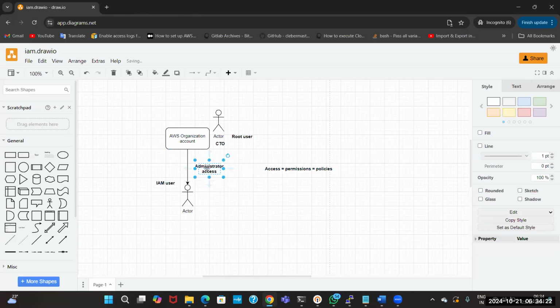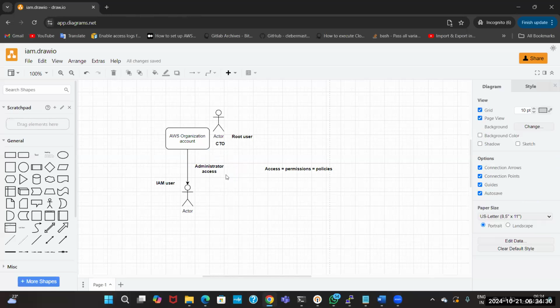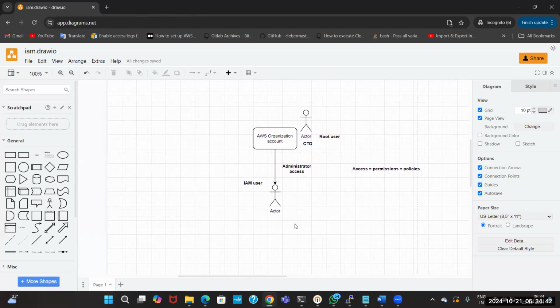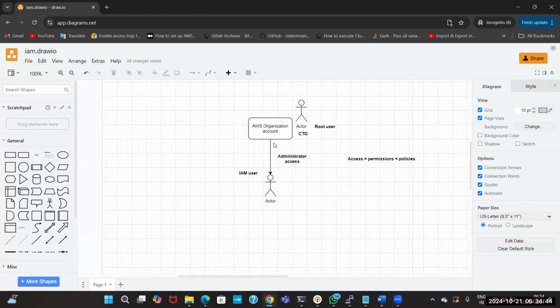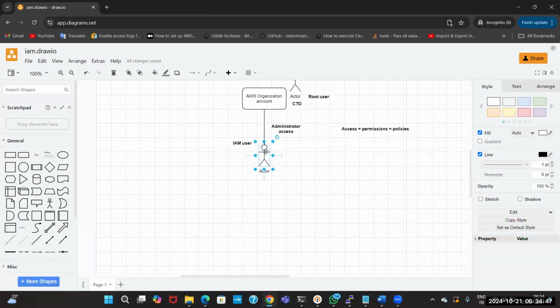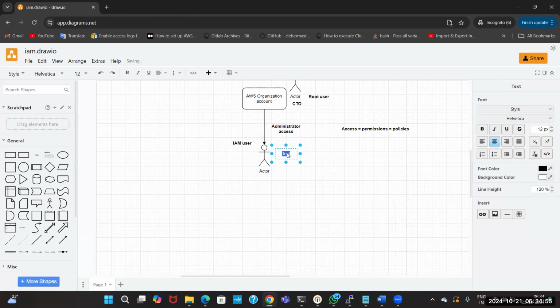Here, in real time, what will happen is the administrator access will be given to someone like a project manager or a senior team leader or anything. This person will have the complete access of the account, and this person will be handling the new users. Let me just tell you, this user will be considered as a senior member of the organization.